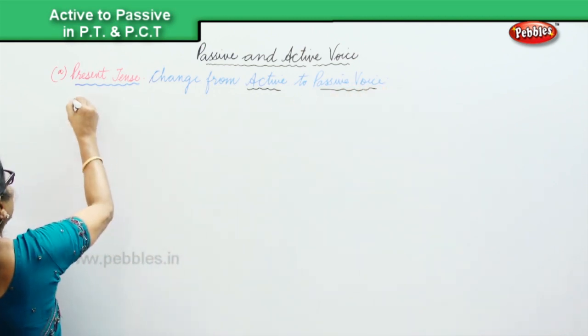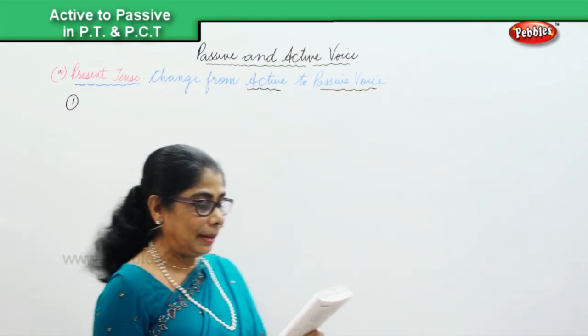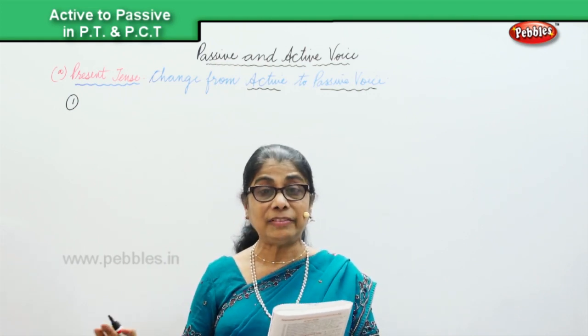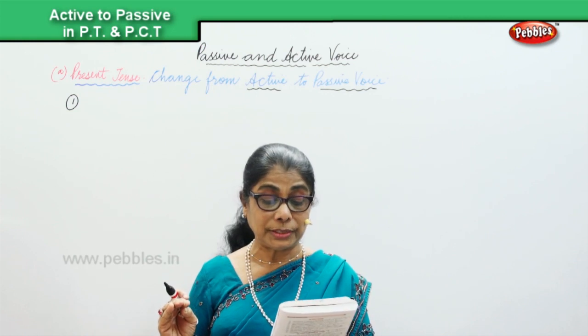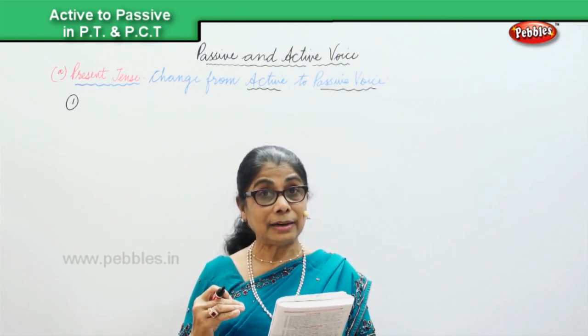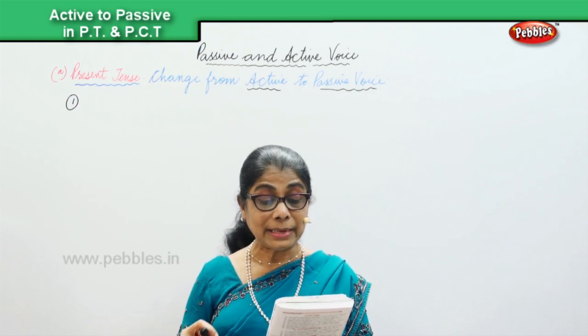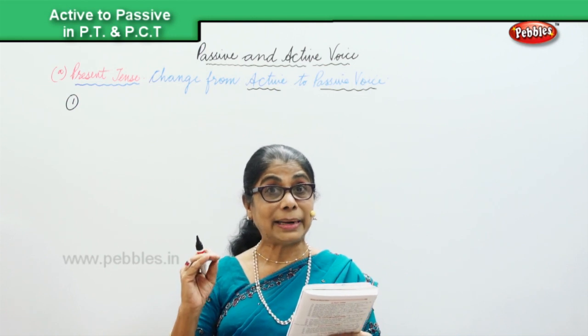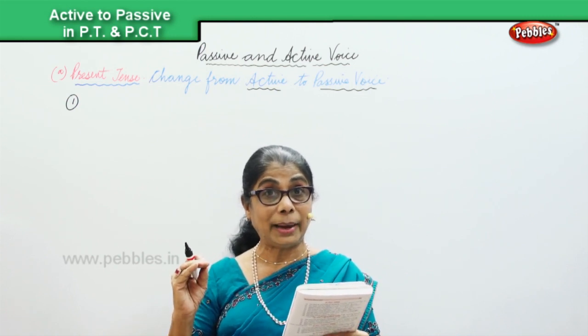Now, sentence number 1, it says, everybody loves animals. Everybody loves animals, that is active voice. And when we change the active into passive, it becomes animals are loved by everyone. Present tense. Animals are loved by everyone.